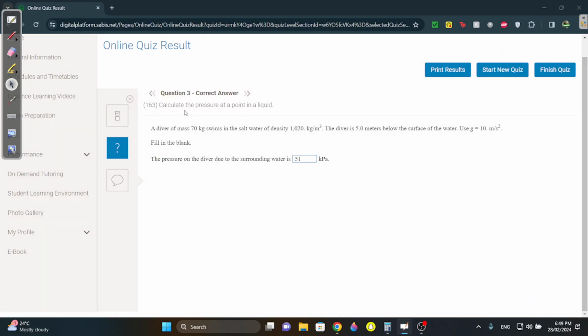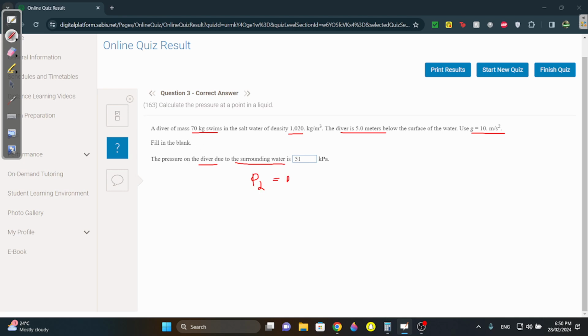Okay, let's solve this. The diver of mass 70 kilos swims in the salt water of density 1020. The diver is 5 meters below and use g as 10. The pressure on the diver due to the water. In this case, they're not asking for total pressure, but the pressure of the liquid, of the water. How do you find that? We do rho g h.